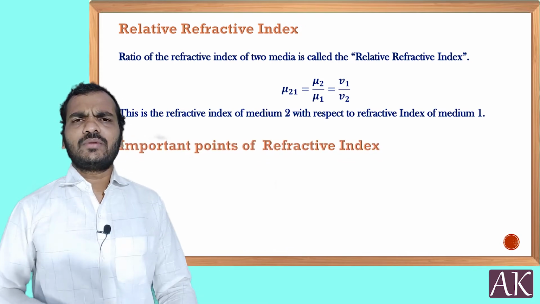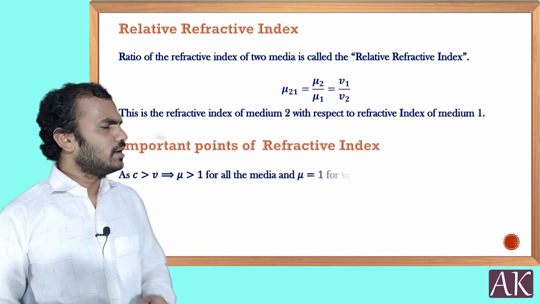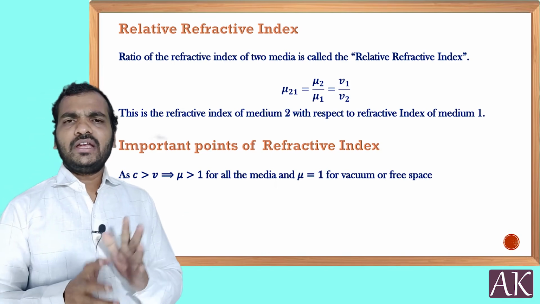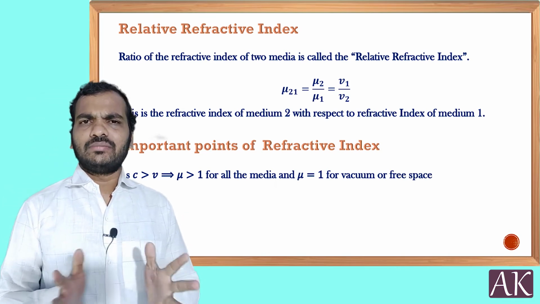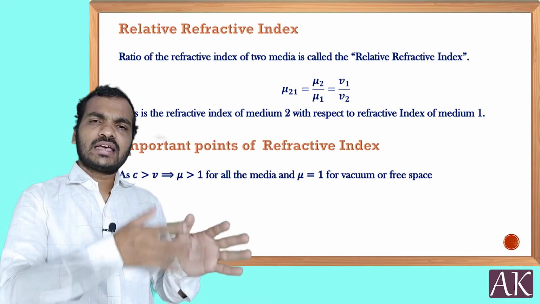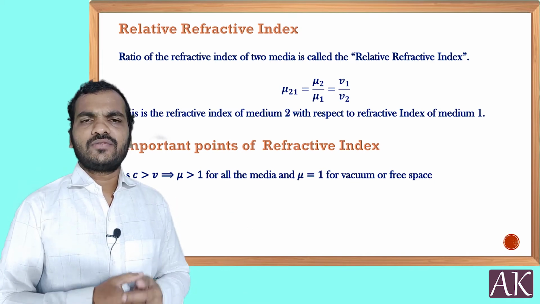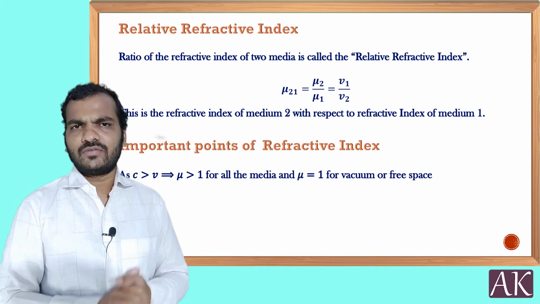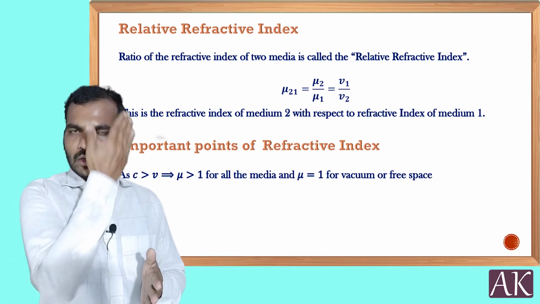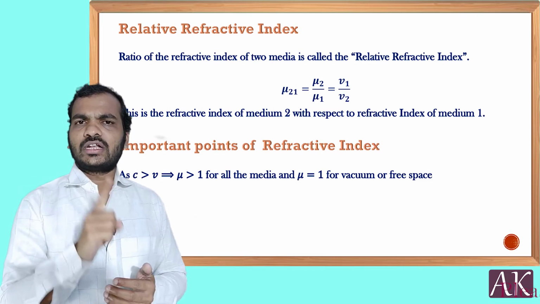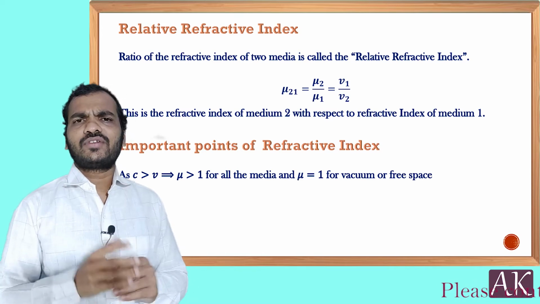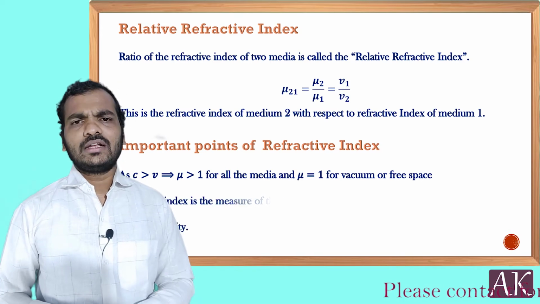Okay, there are certain important points we need to understand. As all of us know, the speed of light in vacuum is the ultimate. So any medium has a lesser speed than the speed of light in vacuum. Then obviously the refractive index of any medium is more than 1, except for vacuum. What is the vacuum refractive index? It is 1. For all the other media, the refractive index is going to be more than 1, and this is one point.